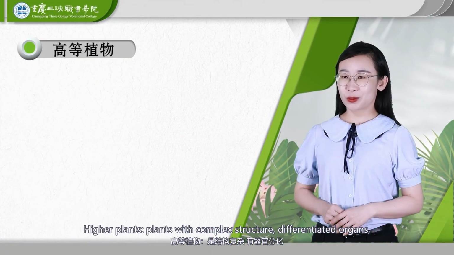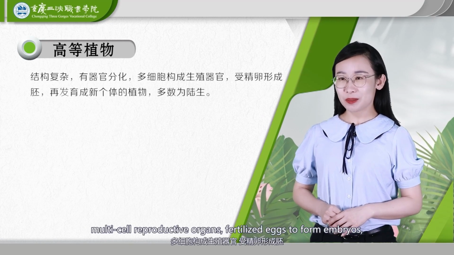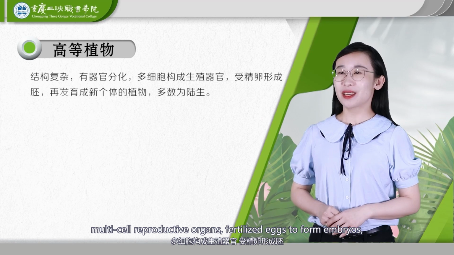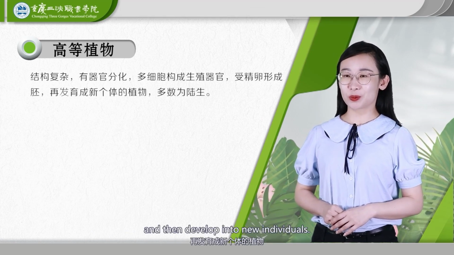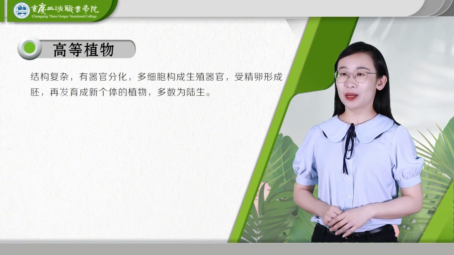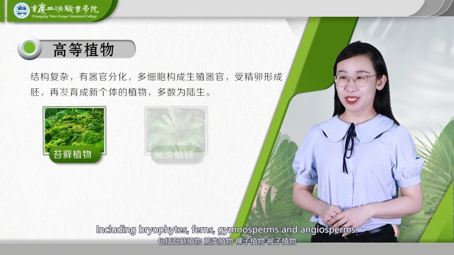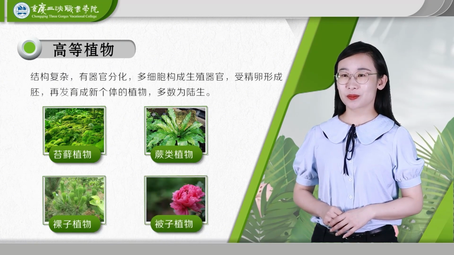Higher plants are plants with complex structure, differentiated organs, and multicellular reproductive organs, in which fertilized eggs form embryos and then develop into new individuals. Most are terrestrial, including bryophytes, ferns, gymnosperms, and angiosperms.